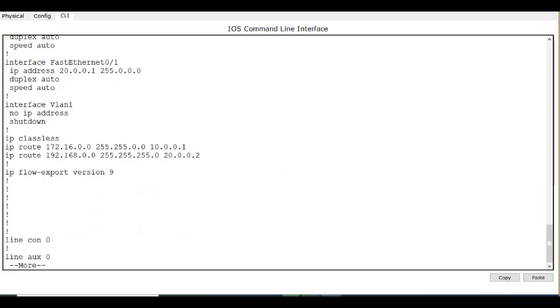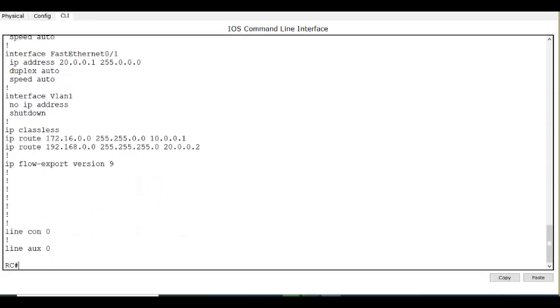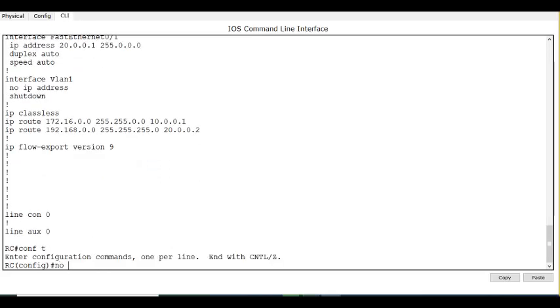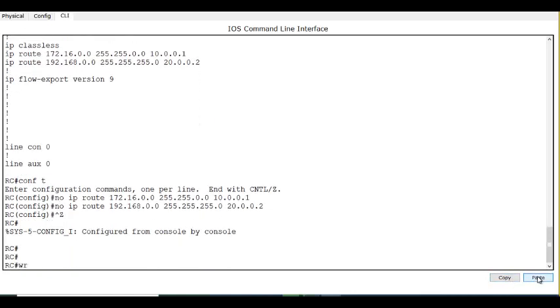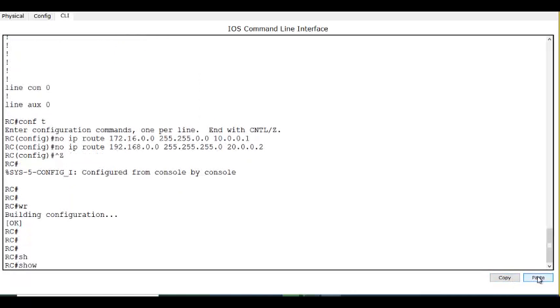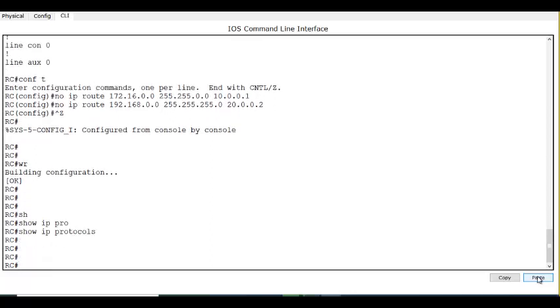Show run. These are the two routes I need to remove. Right.